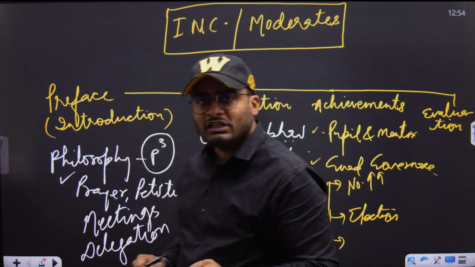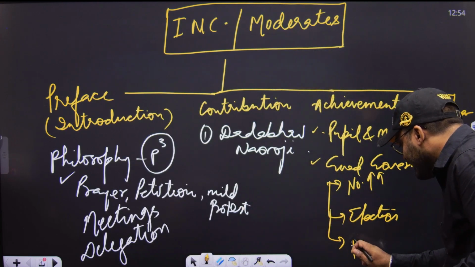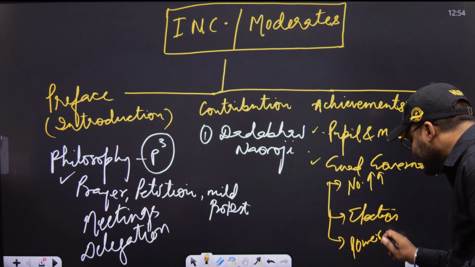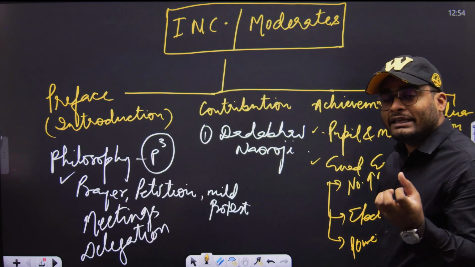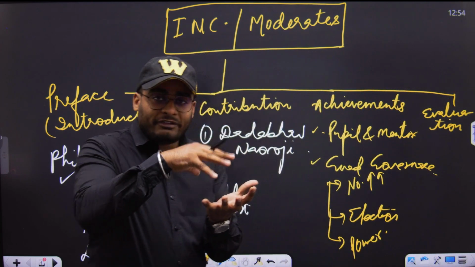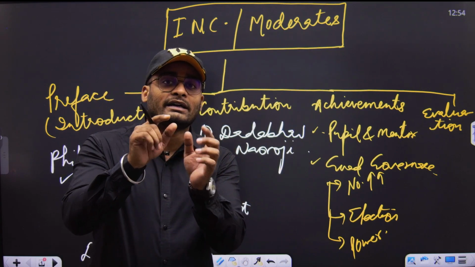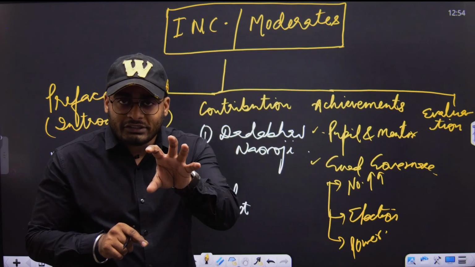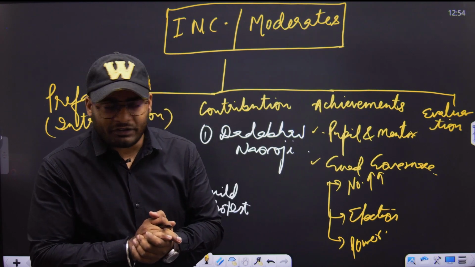And the third was that please provide power to the elected legislatures, so that they can have weight in their voice, and they should be heard in the legislature, and they should be the voice of the people of India, right?